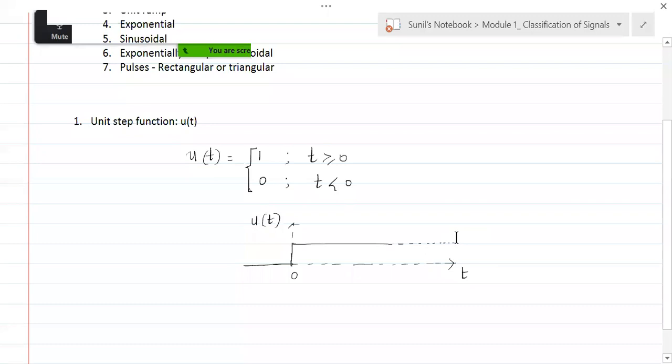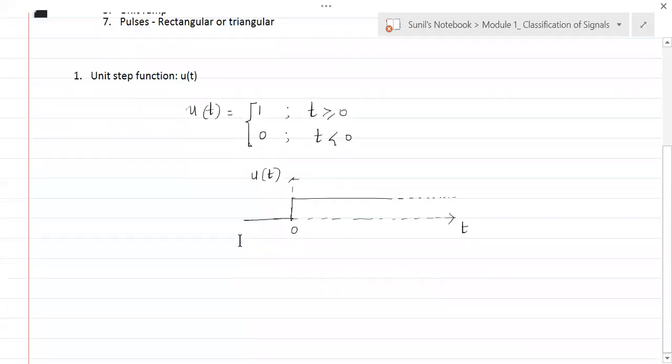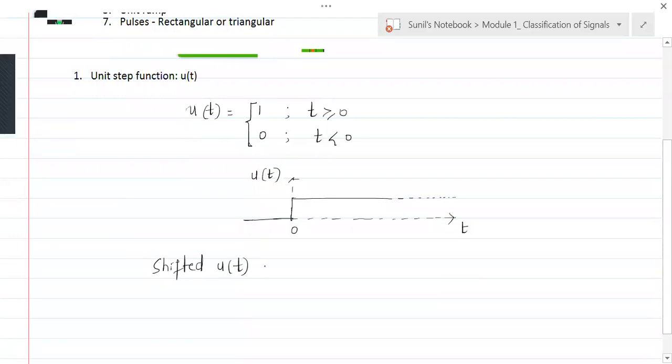Get that point? Now, if this is u of t, how may the shifted version of u of t look like? Okay, if this is u of t, the shifted u of t would look like this. Everybody just take down this. Shifted u of t is, let's say, u of t minus t naught.